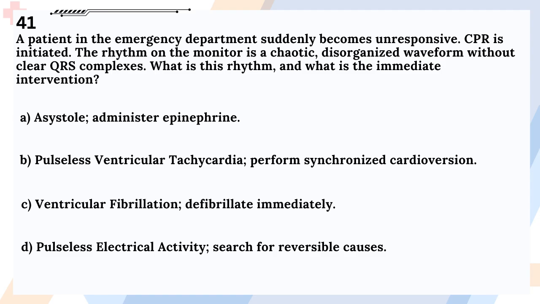Question 41. A patient in the emergency department suddenly becomes unresponsive. CPR is initiated. The rhythm on the monitor is a chaotic, disorganized waveform without clear QRS complexes. What is this rhythm, and what is the immediate intervention? A. Asystole, administer epinephrine. B. Pulseless ventricular tachycardia, perform synchronized cardioversion. C. Ventricular fibrillation, defibrillate immediately. D. Pulseless electrical activity, search for reversible causes.